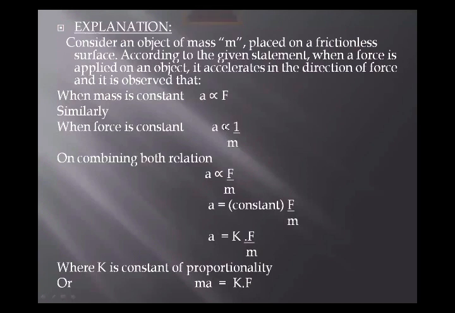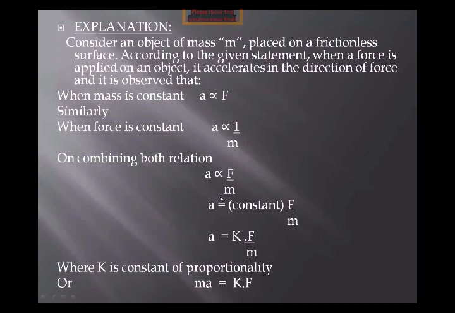Now, we are going to combine these two relations, and the expression will become: acceleration is directly proportional to the force, and acceleration is inversely proportional to the mass. That is the expression in which we are combining these two relations. Okay, in the next step, we will change the directly proportional sign to the equals sign.